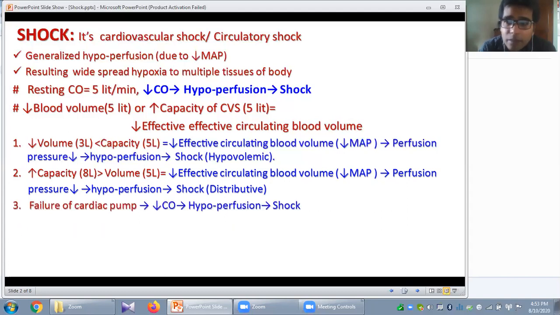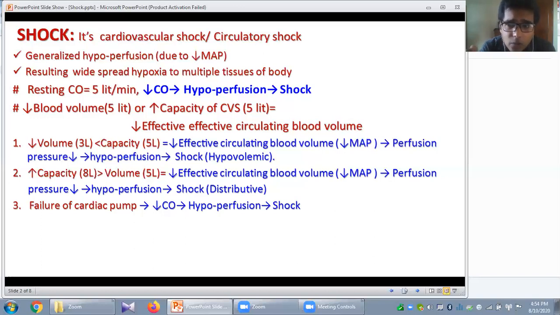Now the third type of shock you can see here is when there is a failure of the cardiac pump. Your heart fails to maintain adequate cardiac output. That means your cardiac output will go down and be inadequate. This inadequate cardiac output will fail to maintain adequate tissue perfusion. Again, there will be a generalized hypoperfusion.